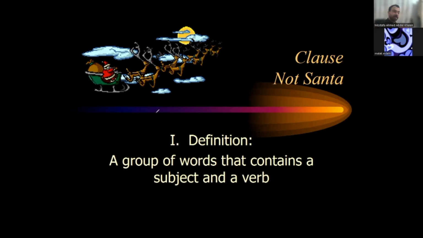Subject like what, Lena? Maybe like what comes at the first. Is "is" a subject?